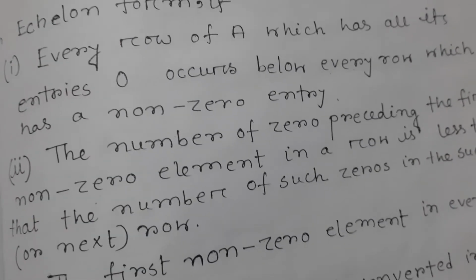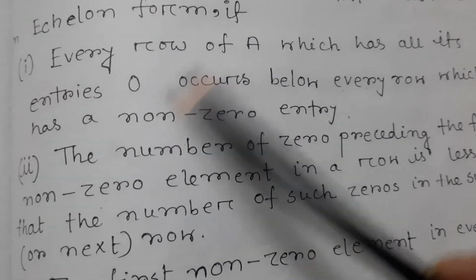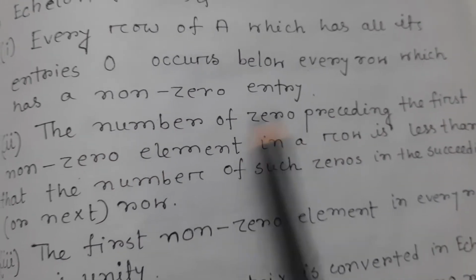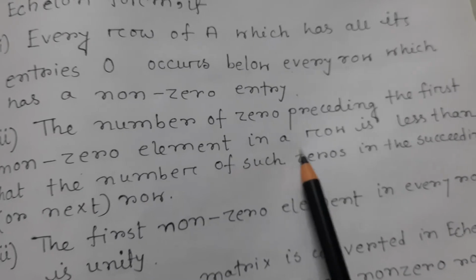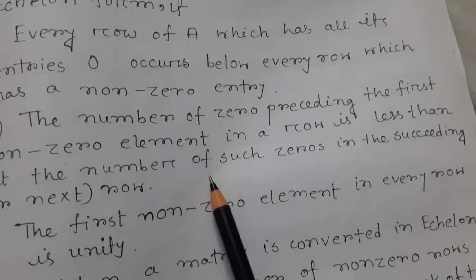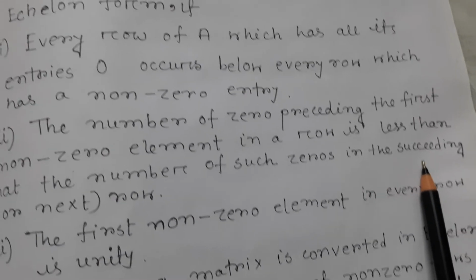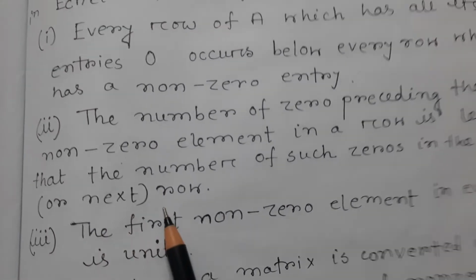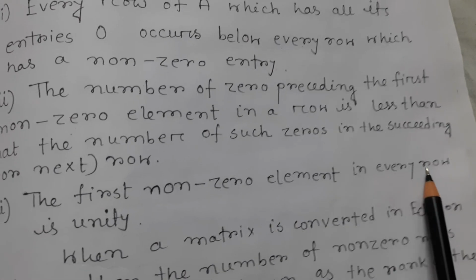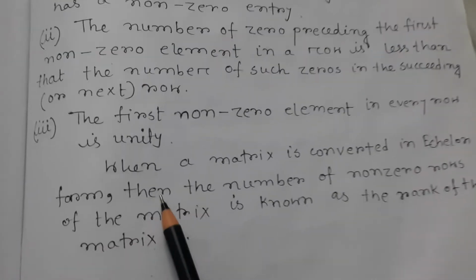So after every non-zero entry here, 1, 0. The number of zeros preceding the first non-zero element in a row is less than the number of such zeros in the succeeding or next row. The first non-zero element in every row is unity.